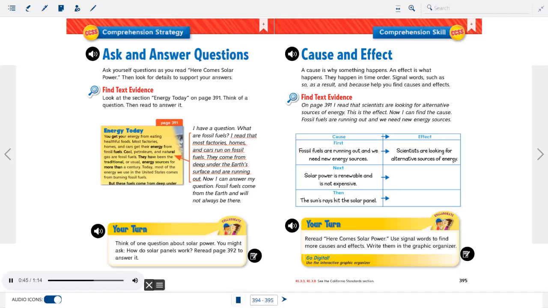Graphic organizer. Cause, effect. Cause. First, fossil fuels are running out and we need new energy sources. Effect. Scientists are looking for alternative sources of energy. Cause. Next, solar power is renewable and is not expensive. Cause. Then, the sun's rays hit the solar panel.